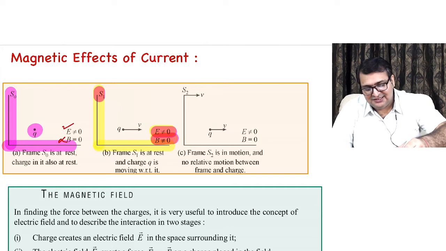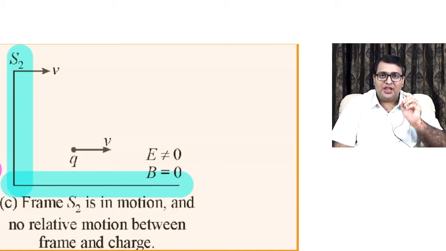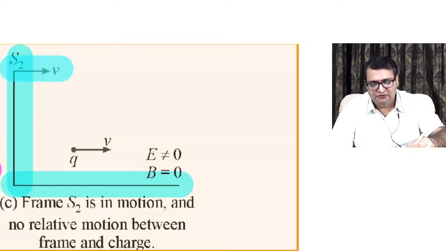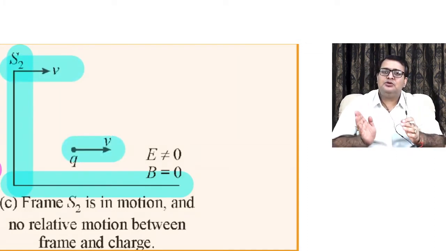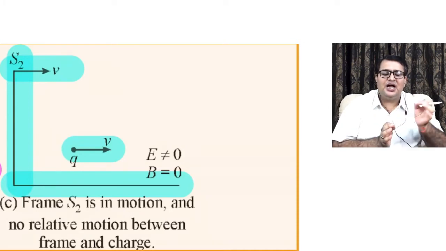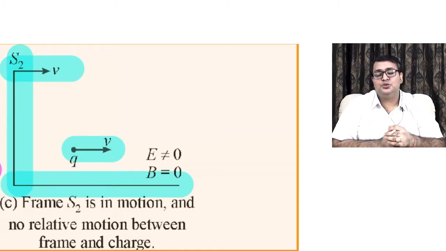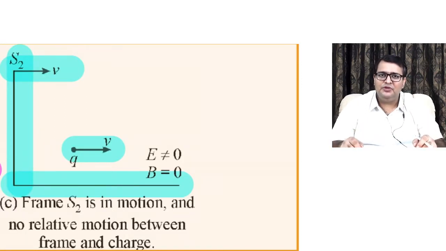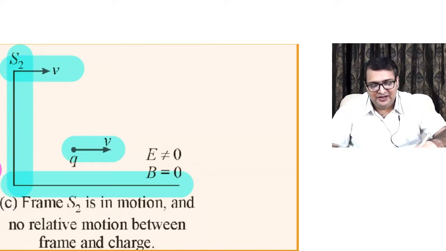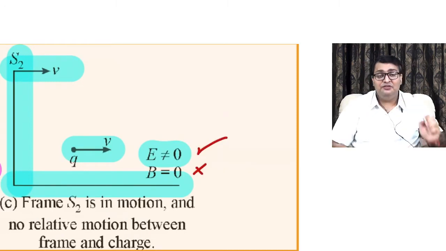Now let us consider the third frame, which is S2. With respect to this frame, this frame is also moving with velocity v, and the charge is also moving with velocity v, which means with respect to this frame S2, the charge appears to be at rest. There is no relative motion between the charge and this frame. So what will happen? In this frame, an electric field would exist, but a magnetic field will not be there.